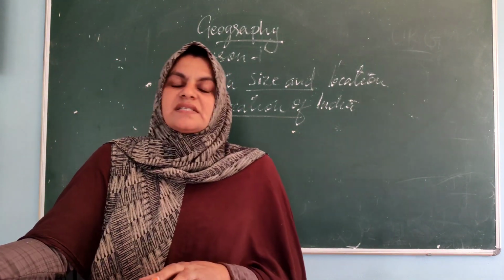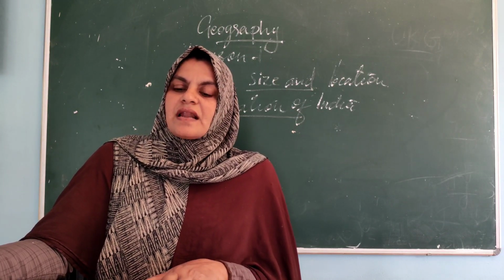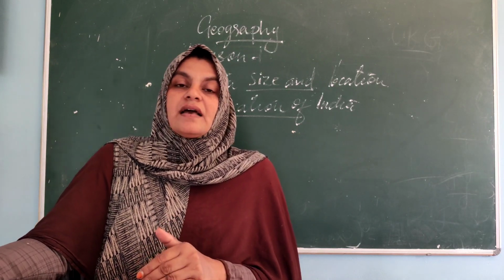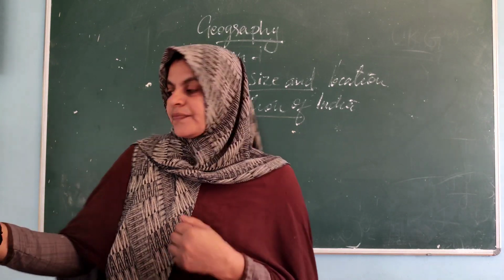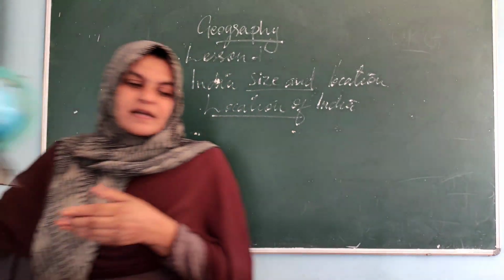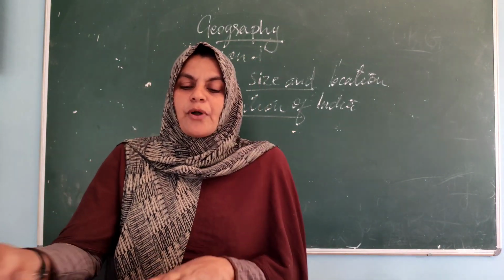India, a vast country, means it is the 7th largest country and lying entirely in the northern hemisphere. I will show you hemispheres. We can discuss it. Before that, I will tell you a few points.